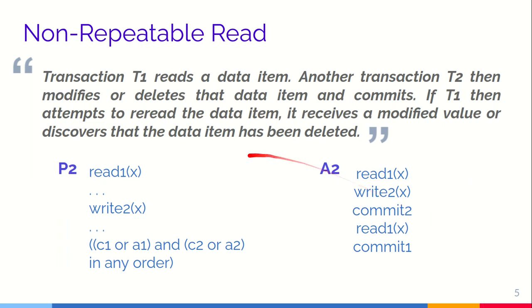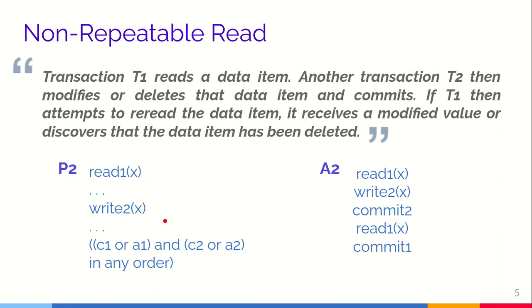The next phenomenon is the non-repeatable read. Transaction T1 reads a data item. Another transaction T2 then modifies or deletes that data item and commits. If T1 then attempts to reread the data item, it receives a modified value or discovers that the data item has been deleted. So this is phenomenon 2.